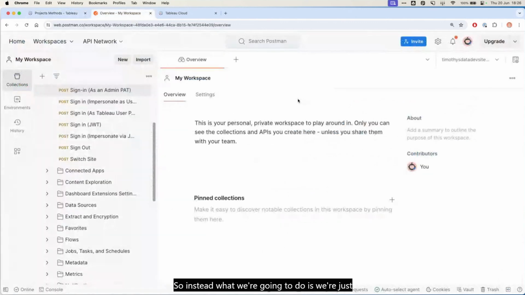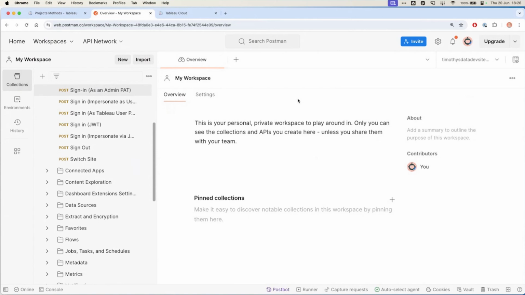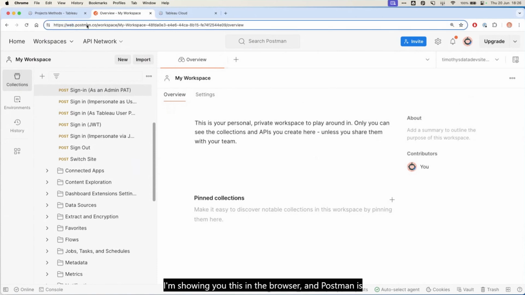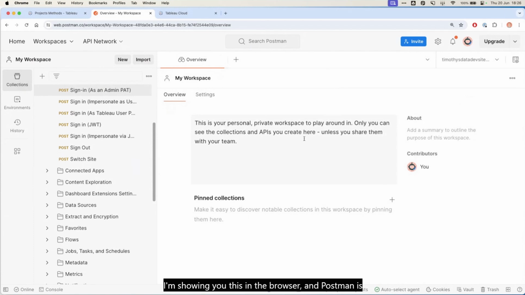So instead, we're just going to pull up the first tool in our tool set today that I can showcase, and we're going to demonstrate a request in there. This first tool is called Postman. I'm showing you this in the browser, and Postman is a tool designed so that you can test API calls, so that you can test HTTP-based requests and responses, and you can modify those and play around without having to evolve immediately to the setting of building a script that does that. It's much more ad hoc, and it has an interface that allows you to design your requests and see the responses and pull them apart so that you know what's going on.